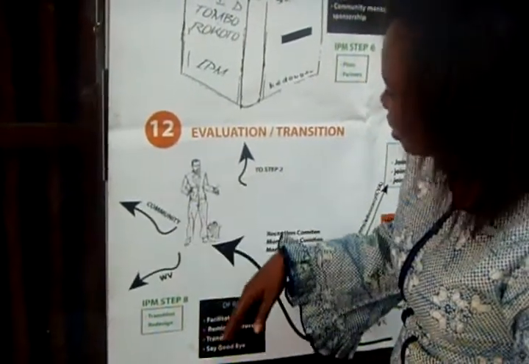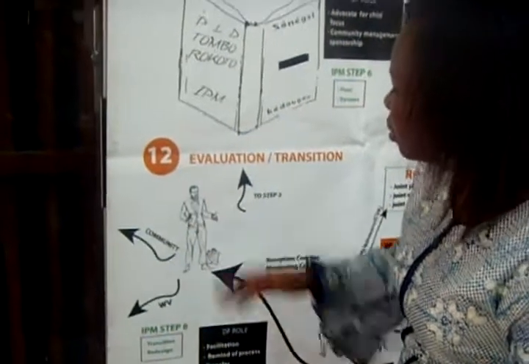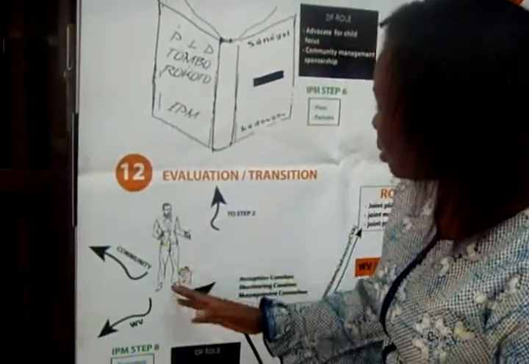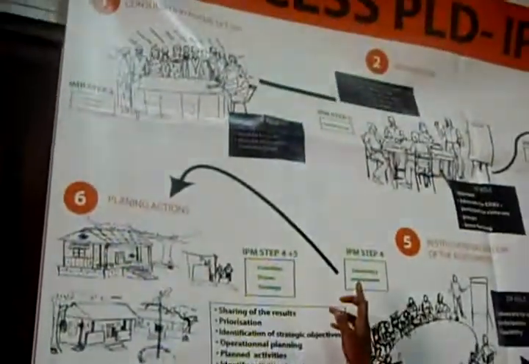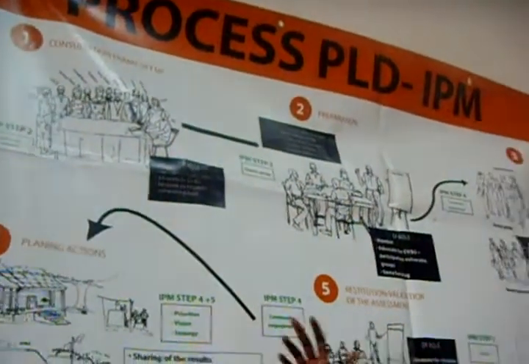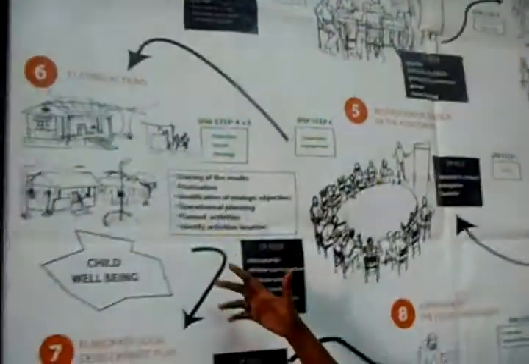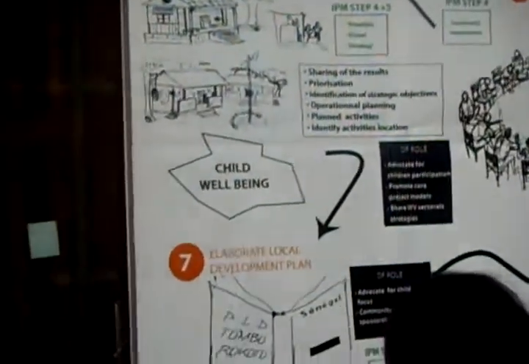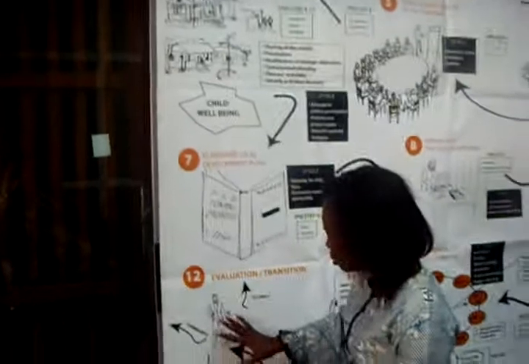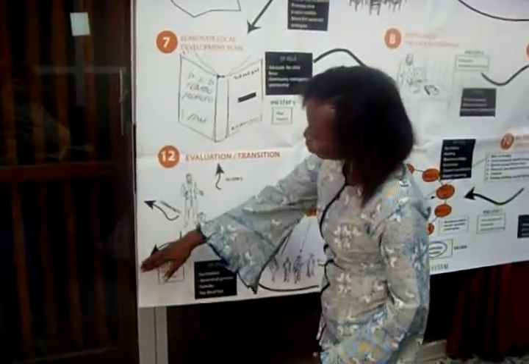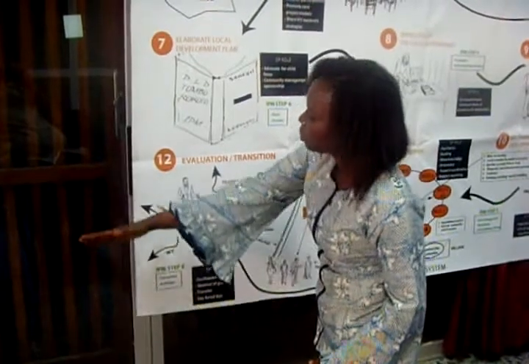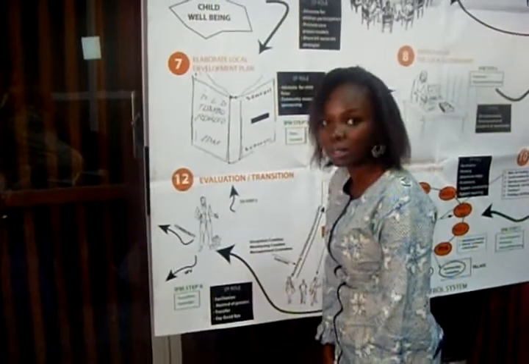Or when the ADP is in the second or third cycle, we will just go back to step 2, which is preparation and renewing or actualization of the local development plan. So here we have two ways: going back to step 2, or World Vision and the community just decide to go into the transition phase.